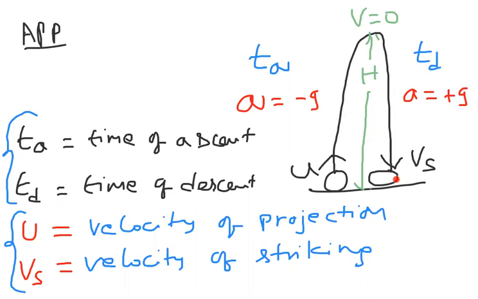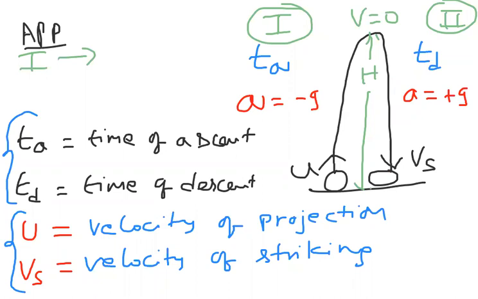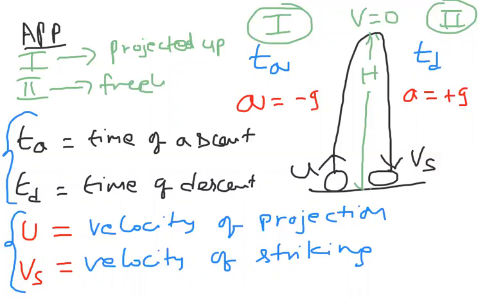First I am dividing this into two parts. This is the first part and this is the second part. The first part indicates the projected up condition. The second part indicates freely falling. Like that I am taking two parts here, first part and second part. In the first part you can observe projected up, in the second part freely falling. So I will discuss separately for the first part and second part, then I will derive the relation between both.